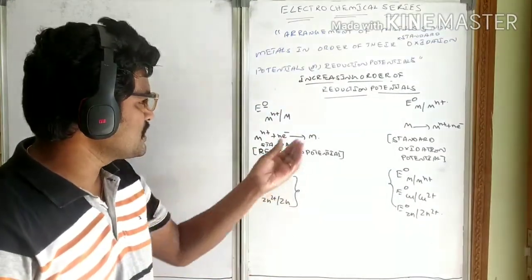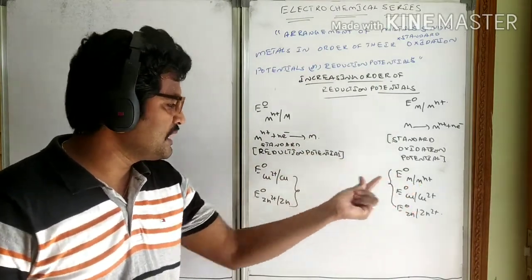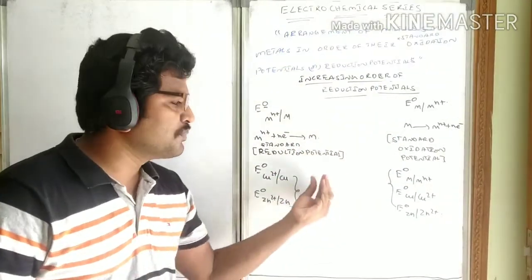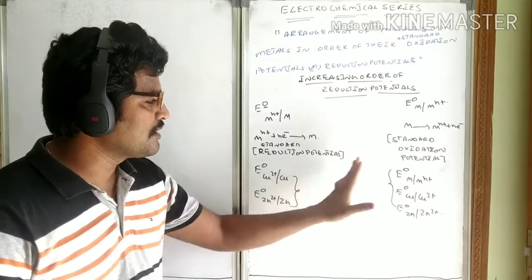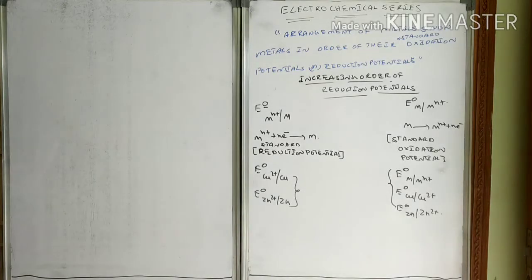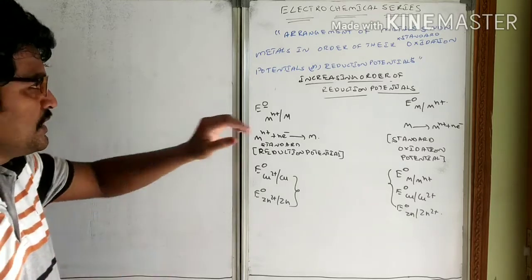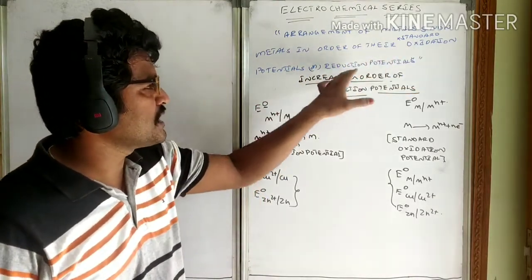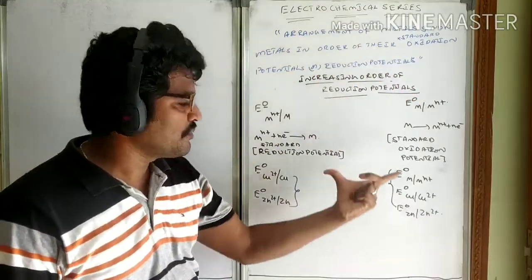The oxidation potential and the reduction potential will be the same in magnitude but opposite in sign. So that is what you have to remember very carefully. Always the reduction potential will be opposite to that of the oxidation potential with respect to the sign. So an electrochemical series means an arrangement of metals or non-metals in the order of their standard oxidation potentials or reduction potentials.